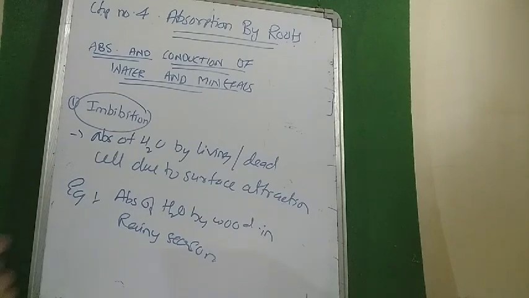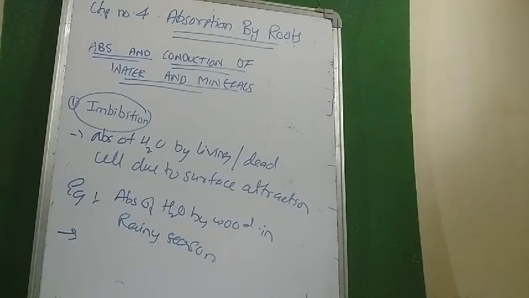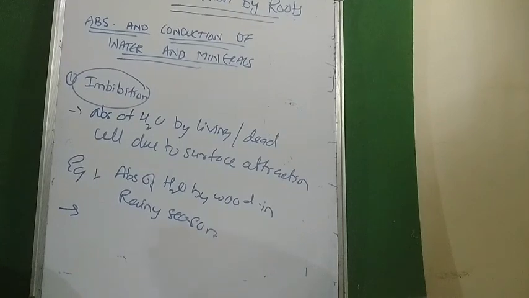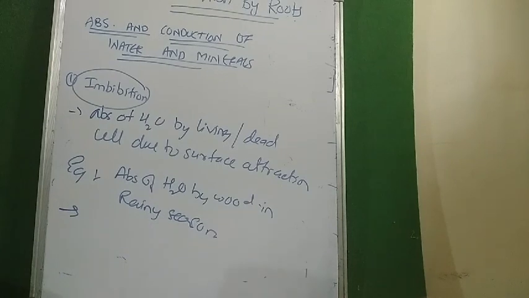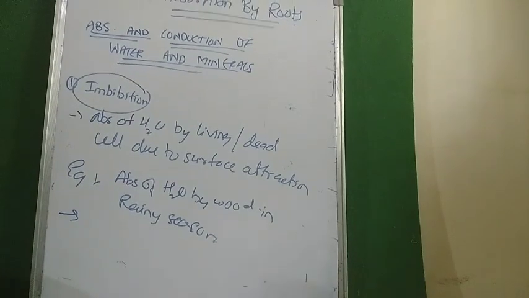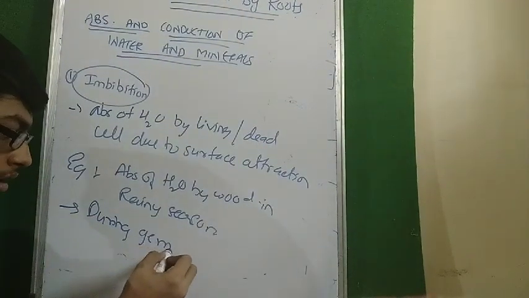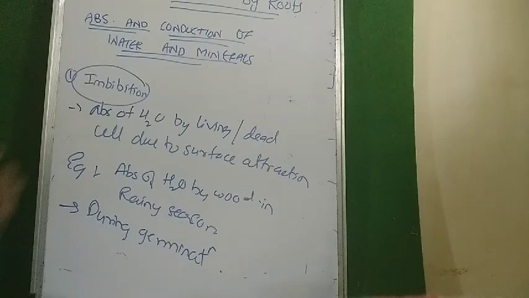Another application of imbibition is germination of the seeds. During germination, a seed faces a surface attraction to the water molecules. So water enters the seed. Due to that, pressure increases in the seed and the seed coat ruptures, and due to that rupturing, the plumule and radicle come out of the seed coat. So during germination, the seed coat is ruptured due to excessive pressure created by absorption of water, and germination takes place.